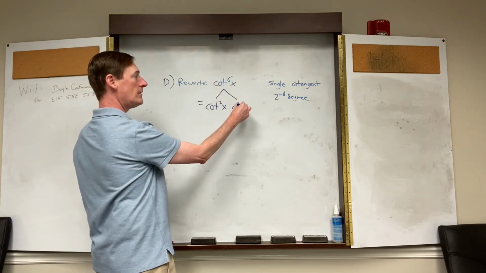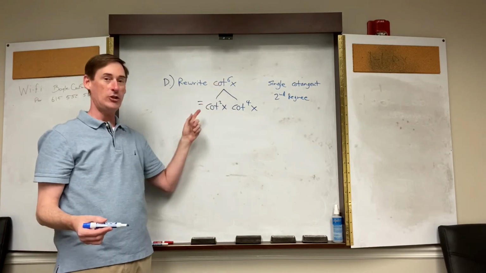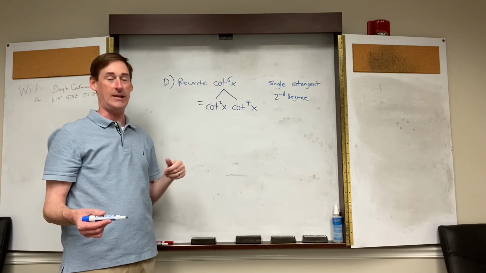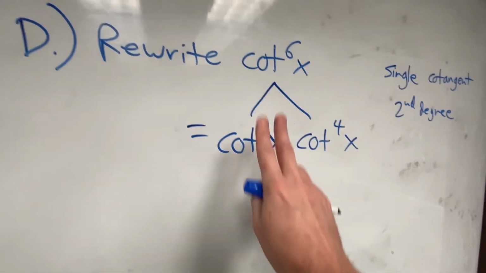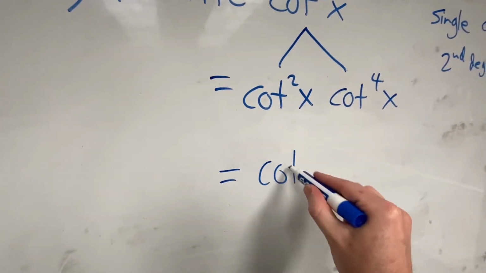2 plus 4 is 6. Isn't that just like x squared times x to the 4th equals x to the 6th? Except it's with cotangents. So we split. That's allowed. Now, here's a problem.